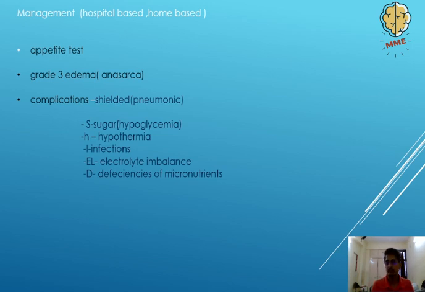How will it present? Well, hypoglycemia generally presents as a seizure. So hypoglycemia and hypocalcemia, these two are the metabolic causes of seizure in an infant.